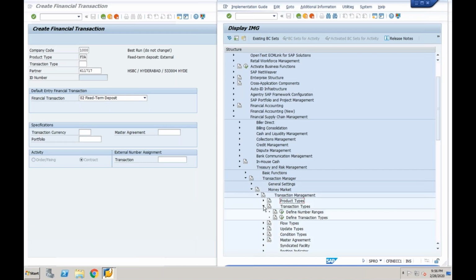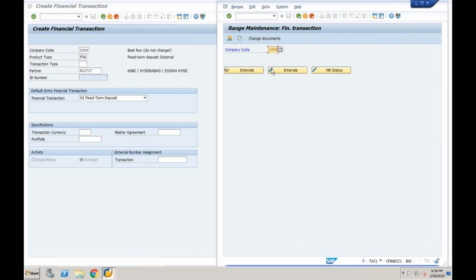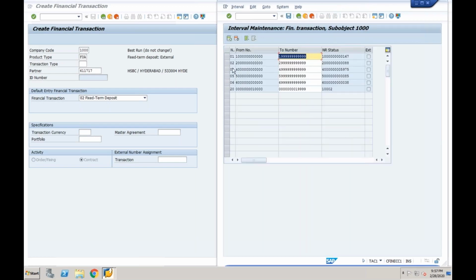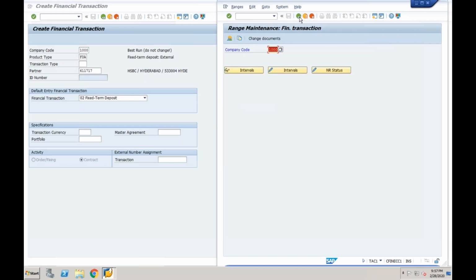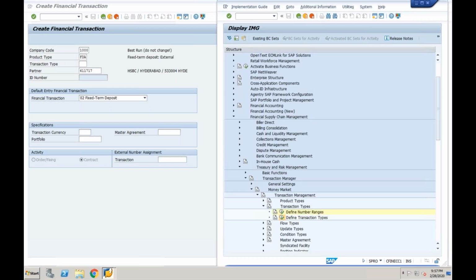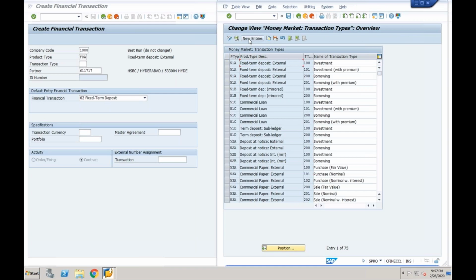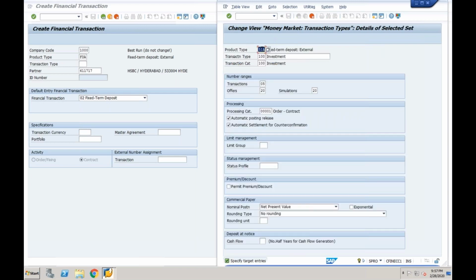Go to transaction type. Whatever transaction you are posting, we require a unique number, just like a GL account number. So define number range, insert intervals and create your own number range. Come back. Then define transaction type. You can copy with 51A or you can create your own. That is your choice.